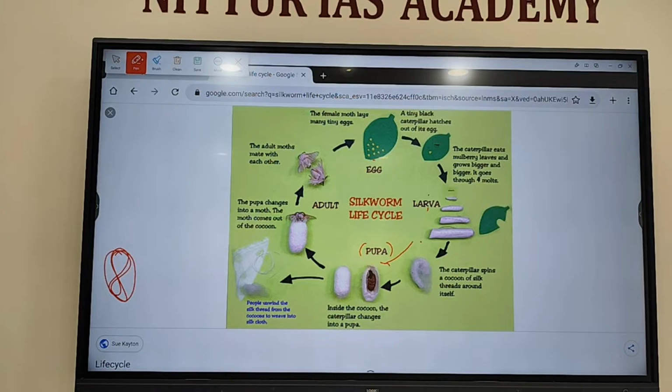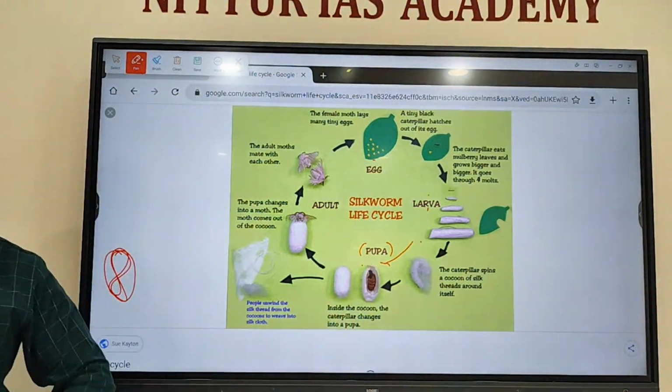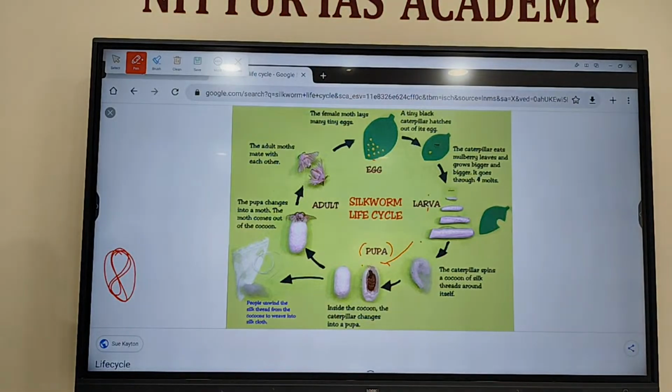You might have seen small worms. What do we call them? Kambli hula, right? Converting to a butterfly, caterpillar to butterfly. You might have seen that. Similarly, what happens here? It will create a cocoon. Cocoon means a complete shell-like structure made up of silk fiber.